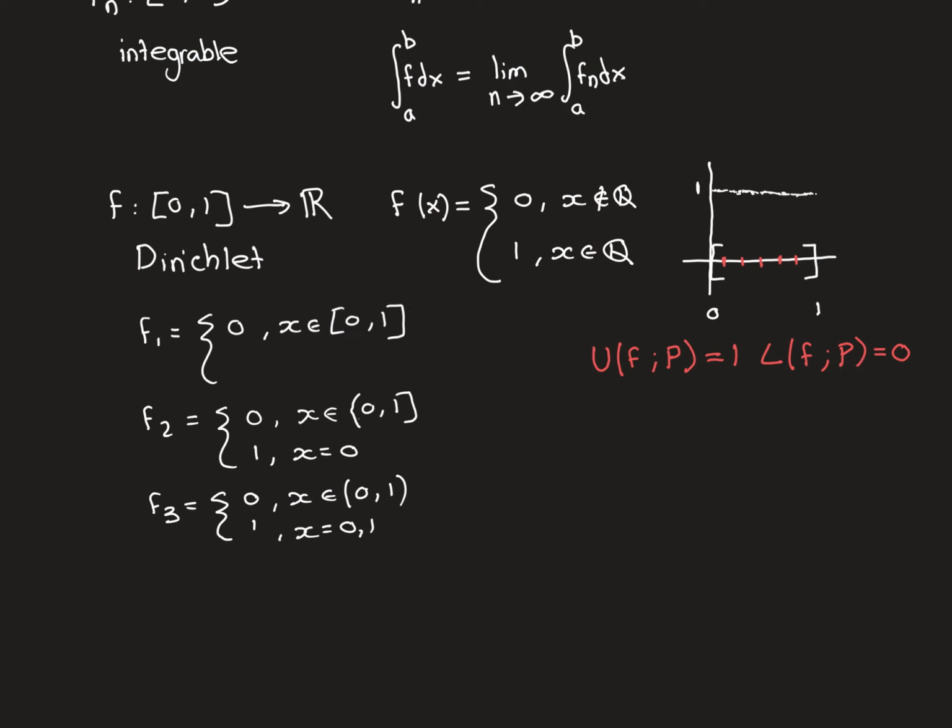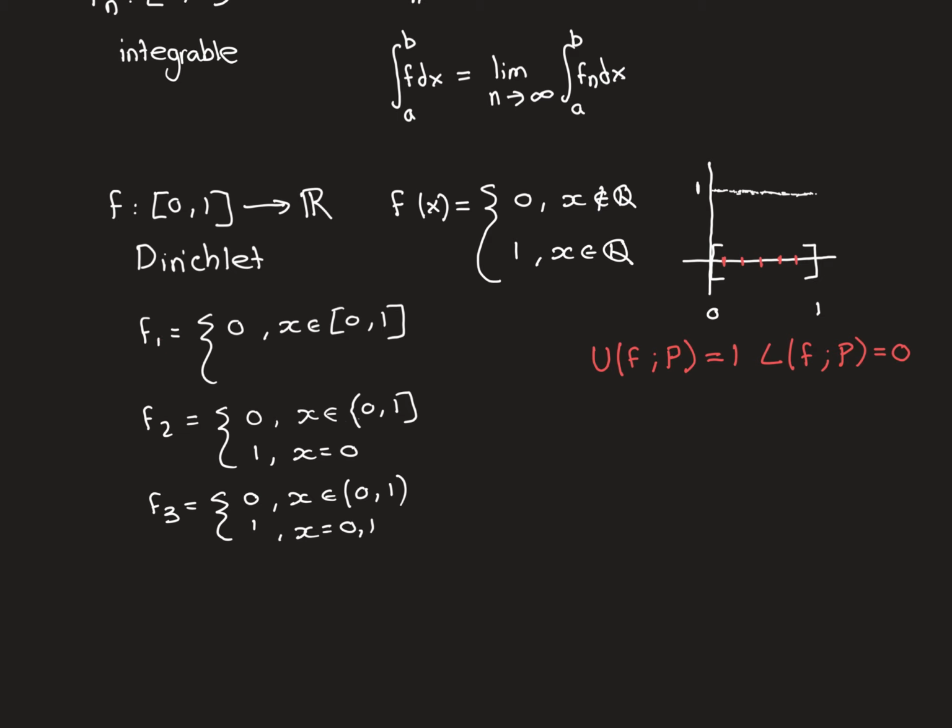So now what I want to do is create a sequence of functions that are all integrable that converges pointwise to this Dirichlet function that is not integrable. I can do this because of the fact that the rationals, where this function is 1, are a countable set, and I have a countable number of functions in my sequence of functions. So this is how I'm going to do it.